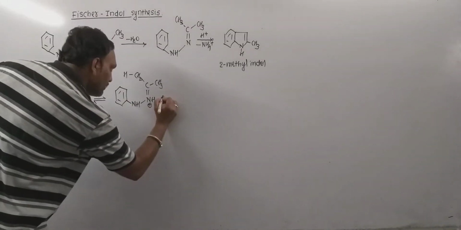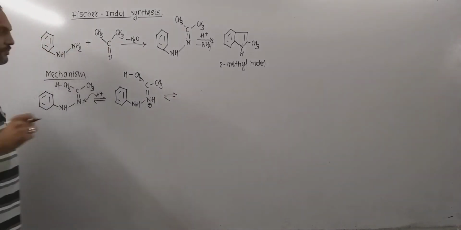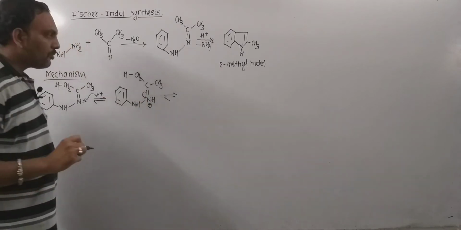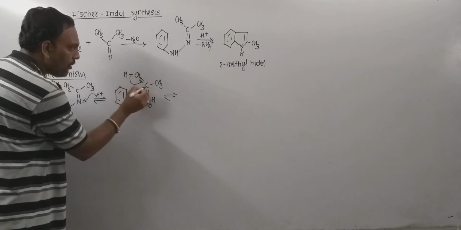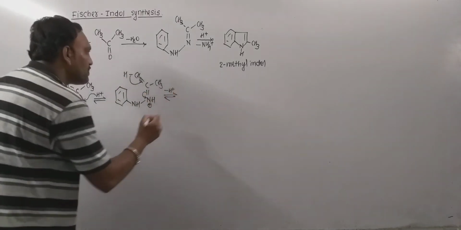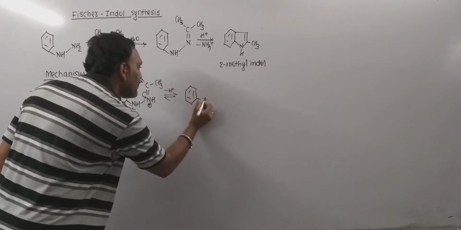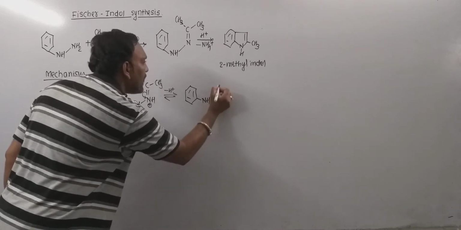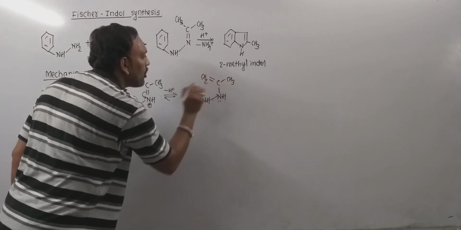Now exactly what happens, thereby departure of proton takes place. I mean, what happens exactly, this pair gets shifted to the nitrogen, and hereby departure of hydrogen in the form of proton takes place, which leads to the formation of an intermediate that can be given as. So this is the next intermediate so obtained.